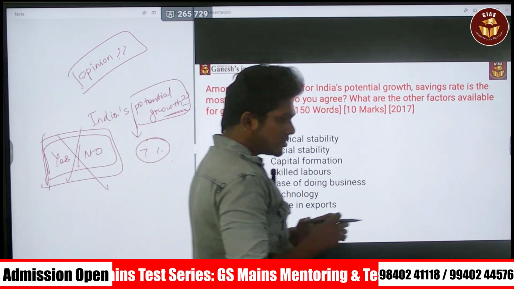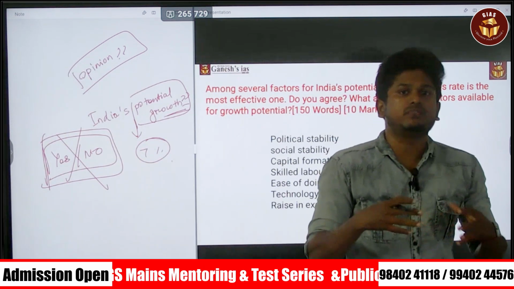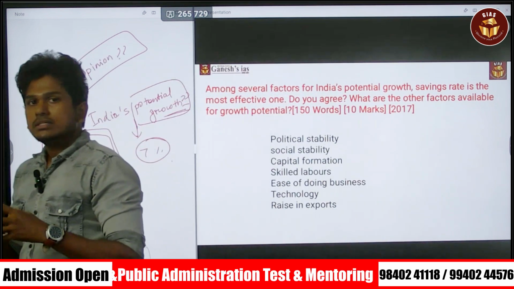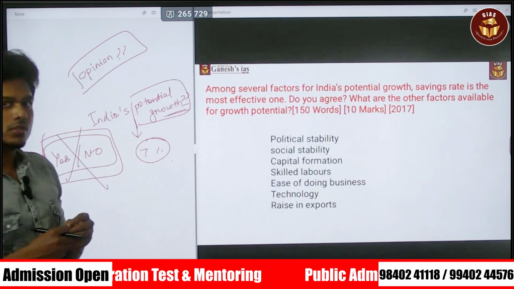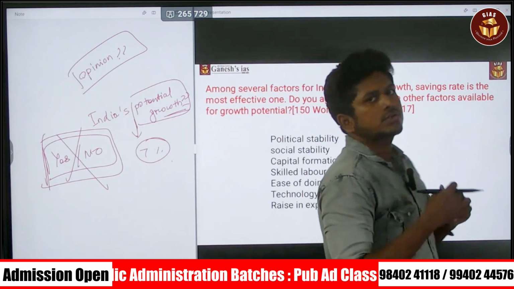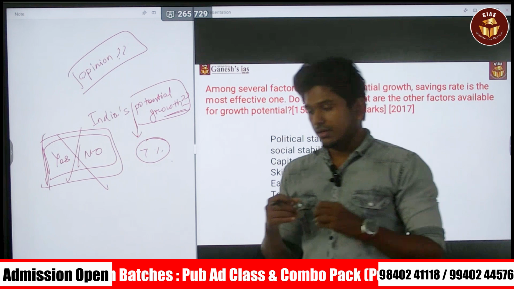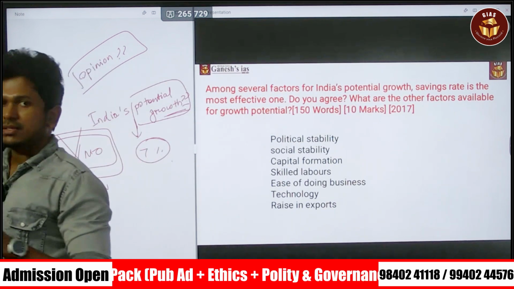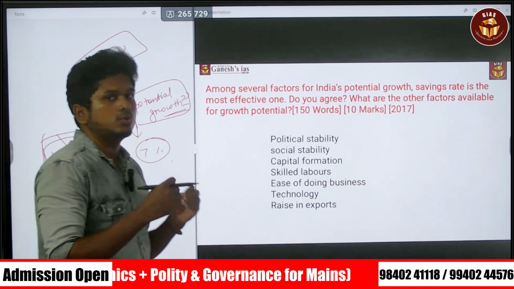Consider that India is in a demographic dividend, which means India has the largest younger population, and India also has a variety of natural resources, and India has major dominance over the trade routes.